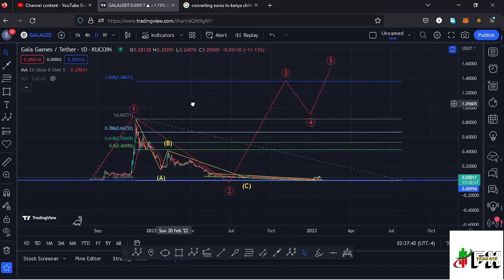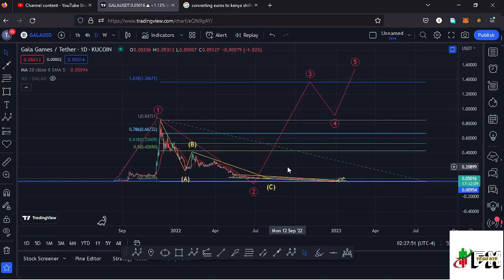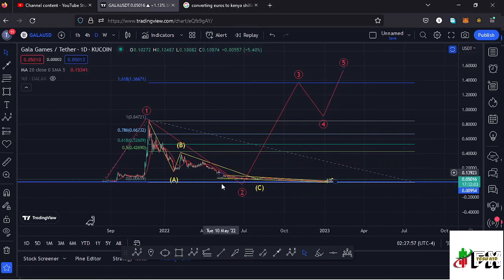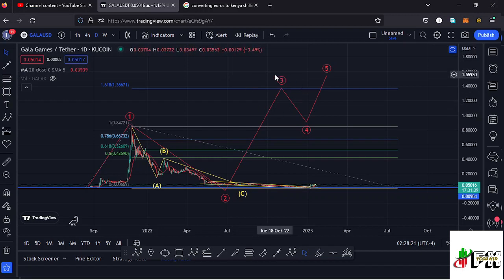And after seeing the formation of that higher Elliott wave count 1 and also seeing the all-time high, we started the bear market where we had been seeing lower prices in this ABC corrective structure, which took us back to around the $0.015 mark in what I'm terming as a higher Elliott wave count 2. And after seeing the formation of a higher Elliott wave count 2, whatever we expect next is a bounce to the upside in the formation of a higher Elliott wave count 3. And you can also see that I have sketched out a minimum target area to the upside in the formation of this wave 3 at the fib level 1.618, which lies at around the $1.36671 mark, and that is the minimum that I will expect Gala Games to do on the long-term scenarios. So those are my short-term and the long-term scenarios, and let's be patient and I'll keep you updated.